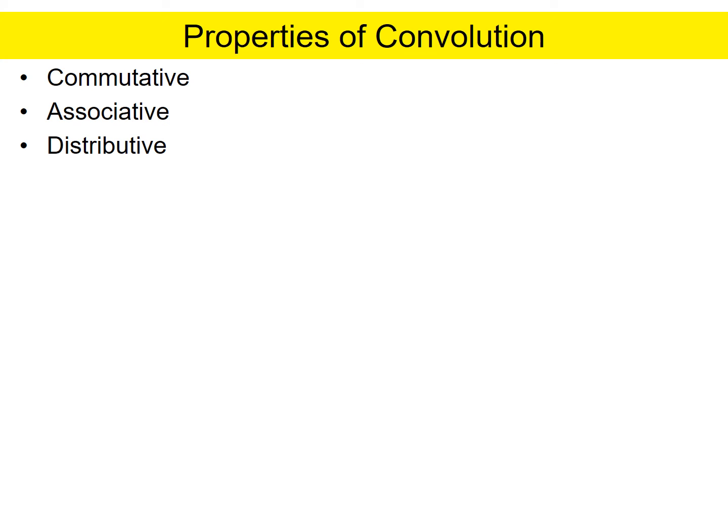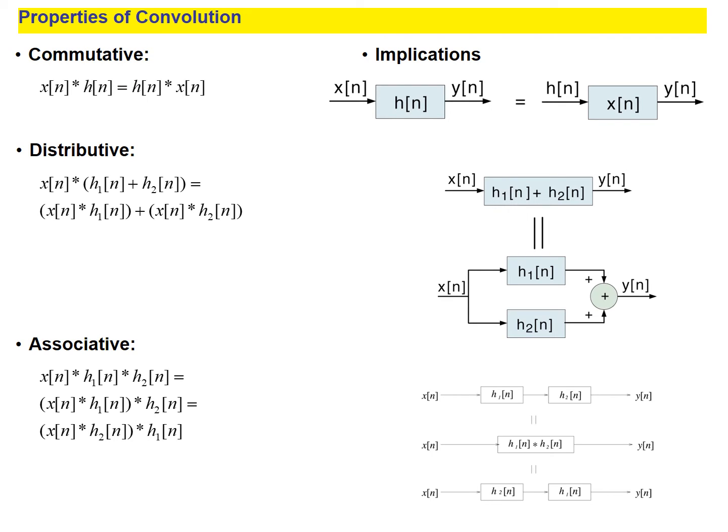Now, as far as properties are considered, discrete time convolution is the same as continuous time. It is commutative, associative, and distributive. The commutative property states that x of n convolved with h of n is the same as h of n convolved with x of n. So here you can see the implication: x of n is given to a system having impulse response h of n, whose output is y of n. In the same fashion, if h of n is given to a system whose impulse response is x of n, then the output will again be the same y of n.